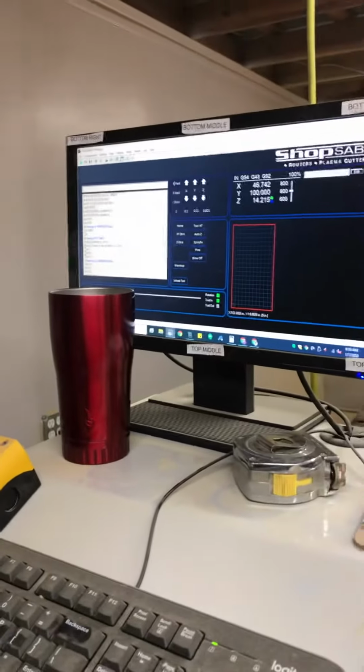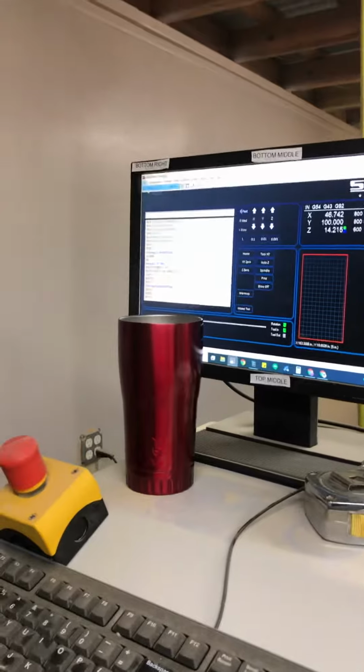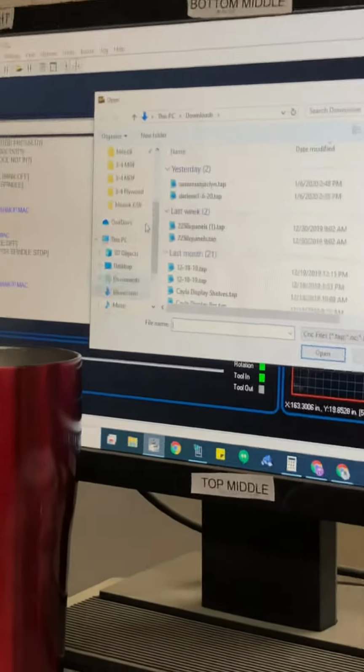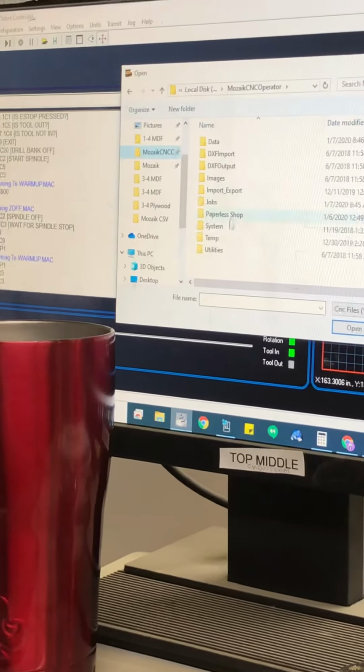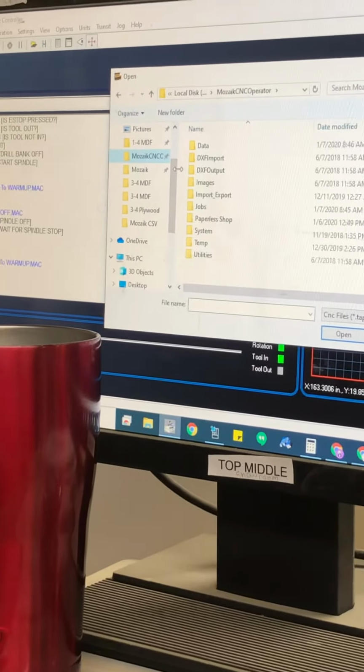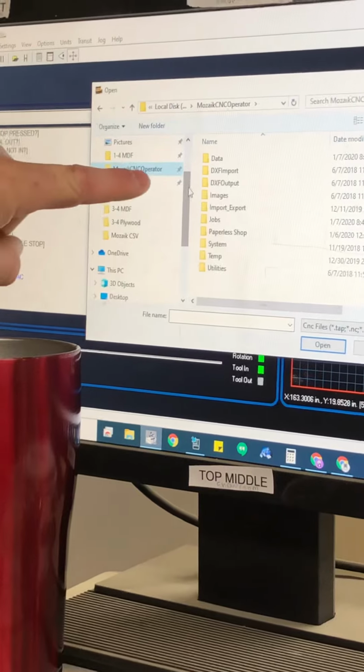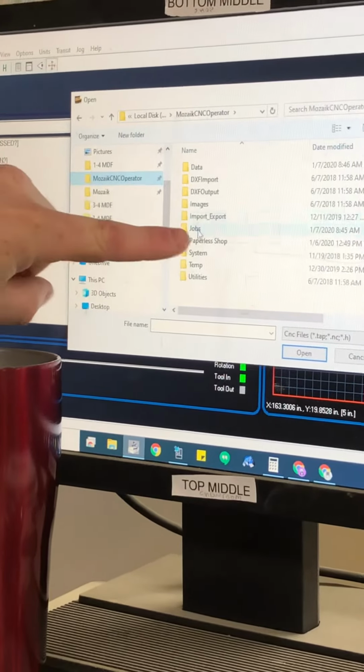So now we're going to run our file. You go to the file, you open it, you go to wherever you saved it. Well, no, you don't. You go to the CNC operator. That's where the actual file you wrote is. Mozaik CNC Operator. Go to jobs.